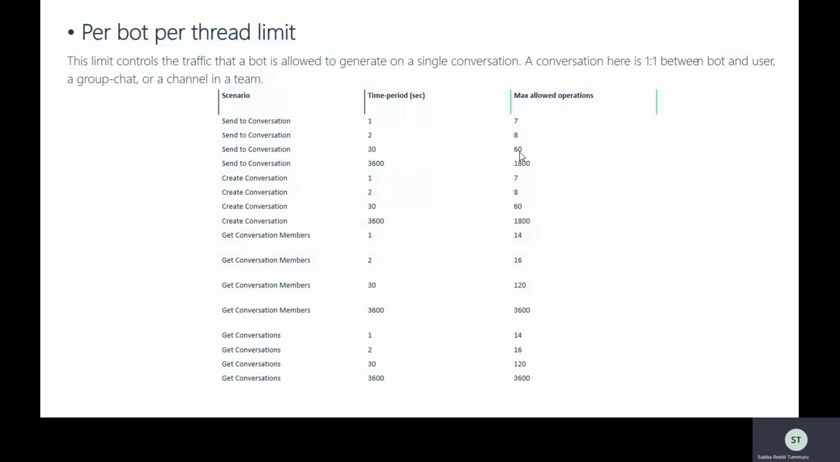Okay, in the same way there are different limits, like for create conversation, get conversation members, and get conversations. You can see all these limits. This is a per bot, per thread limit.